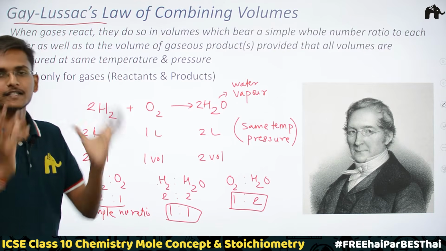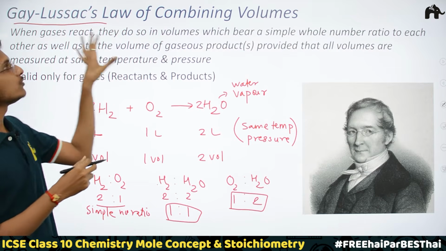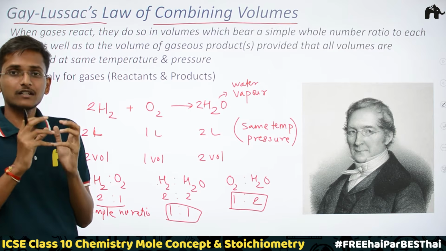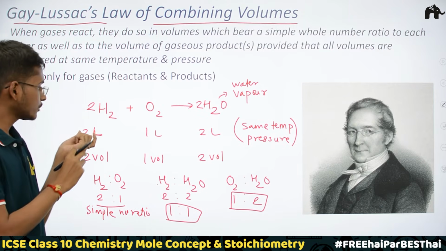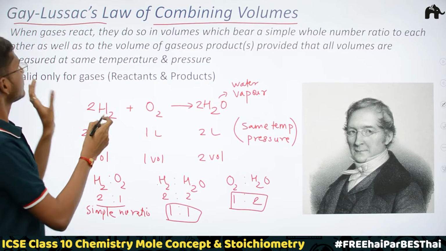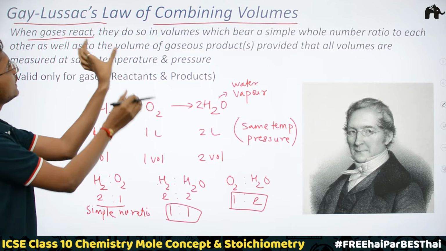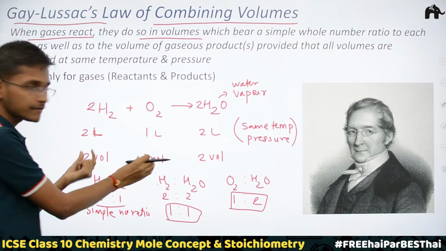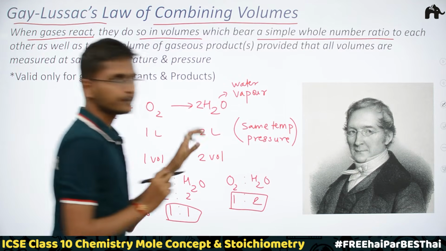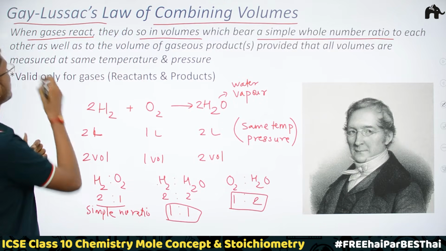So what he generalized and gave this law, Gay-Lussac's law of combining volumes, because he found that gases are reacting in volumes. See here, you can see 2 liters of hydrogen is reacting with 1 liter of oxygen. Okay, so what he stated is when gases react, here you can see hydrogen and oxygen are reacting, they do so in volumes, just now we have seen, okay, which bear a simple whole number ratio. Okay, see, they are bearing a simple whole number ratio to each other.